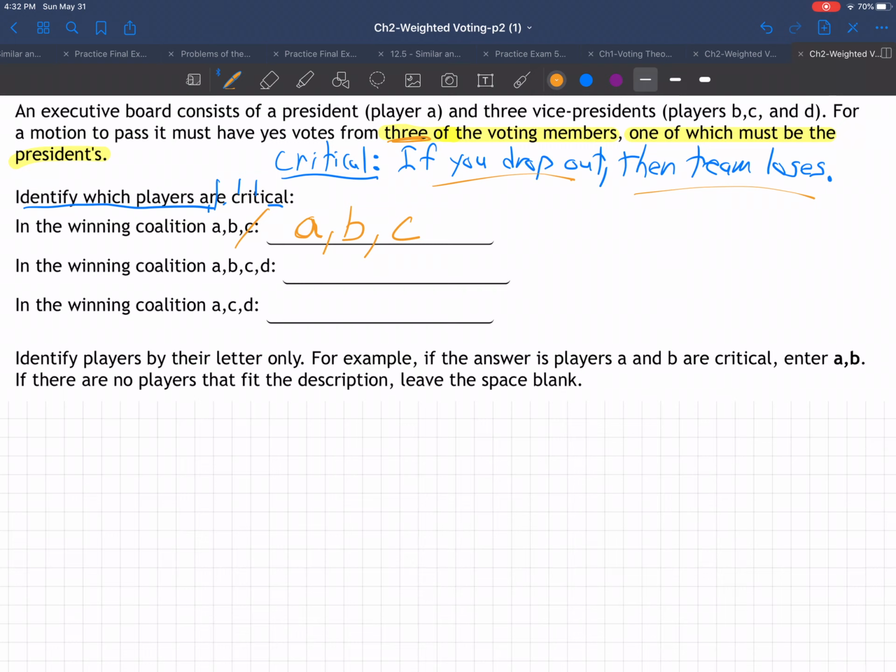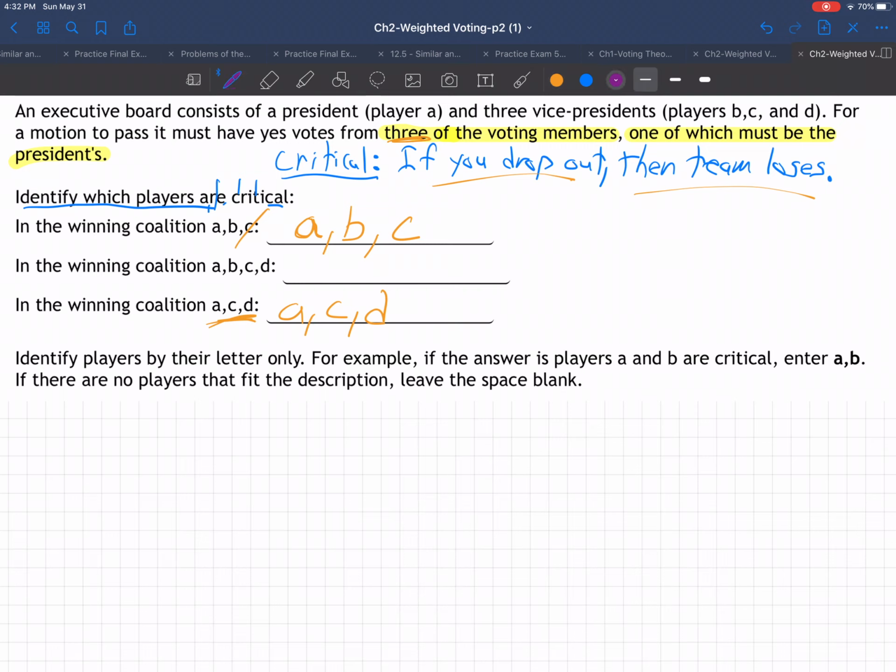So we can jump down here. This is going to be the same thing. You've only got 3 players. So A, C, and D, all 3 of those are going to be critical, because if any one of those drops out, you've only got 2 players. That's not enough. You've got to have 3.